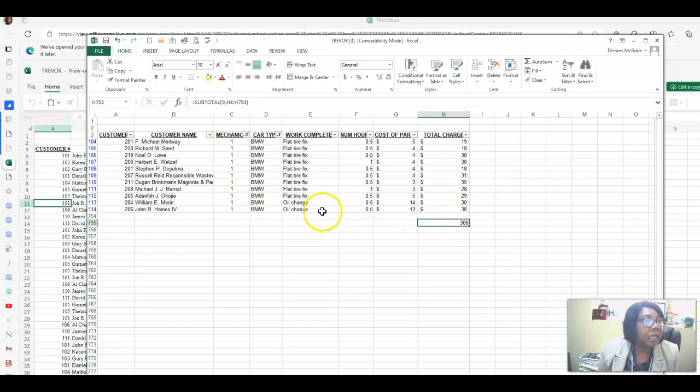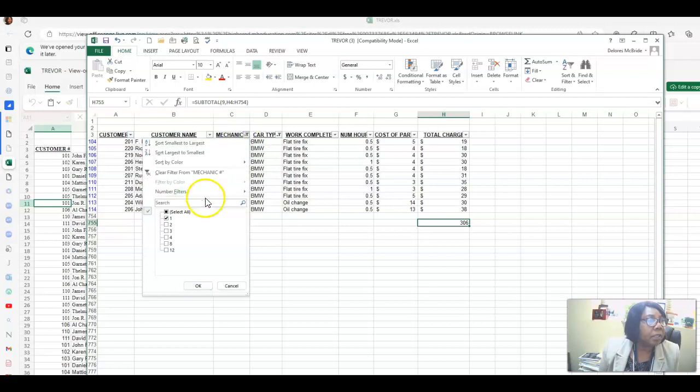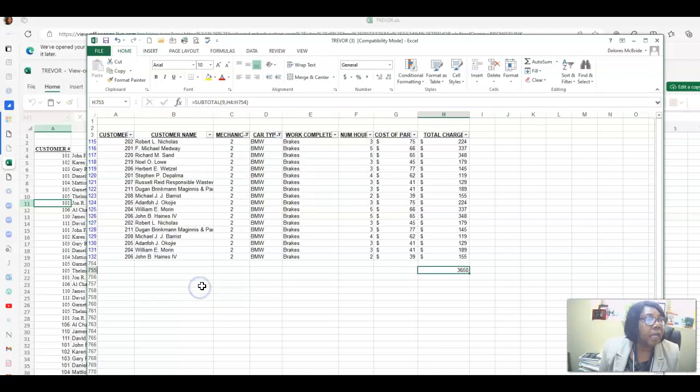And it looks like most of his tasks include flat tire, or include flat, okay, oil change. So we see $306. Now if I want to see exactly what mechanic 2 is doing, then I can click on 2 here, OK it, and then you can see mechanic 2 brings in a little more money.